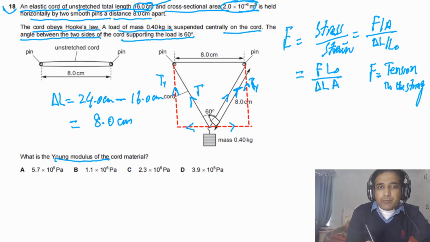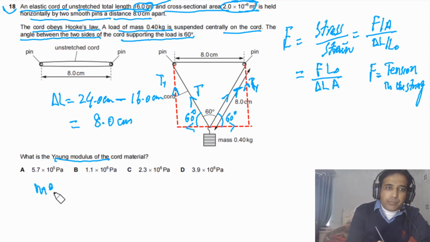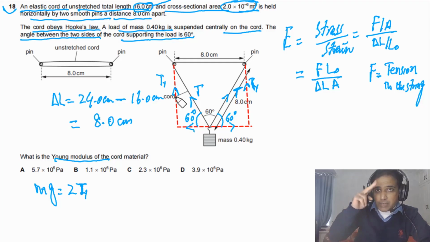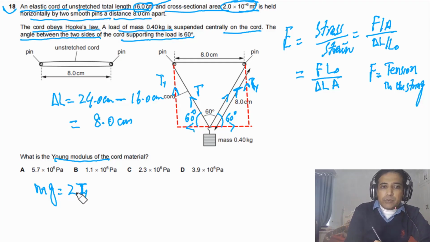Now we need to understand, if this angle is 60 degrees, this angle is 60 degrees, this angle also will be 60 degrees. So we can say this angle is 60 degrees, this angle is also 60, so this angle also will be equal to 60 degrees. So from here we can say mg will be equal to 2 times Ty. Ty means these are two forces acting up, mg is down, so we can say mg is equal to 2 times Ty.